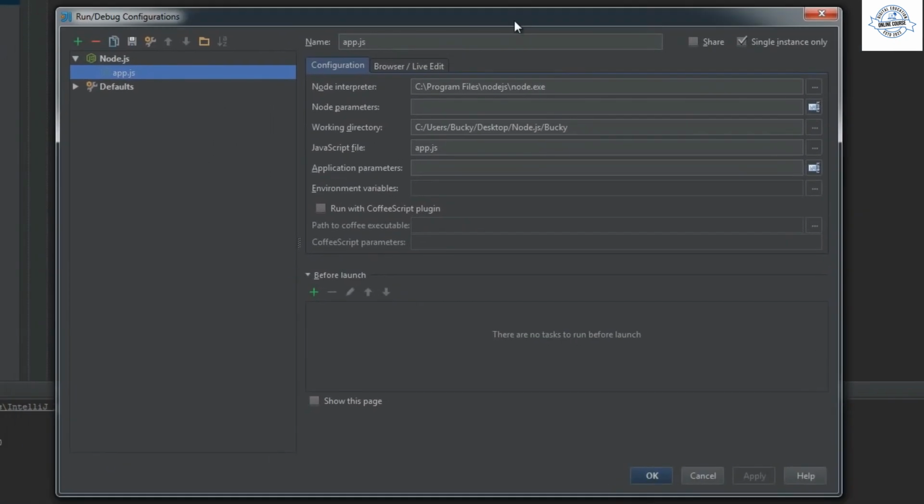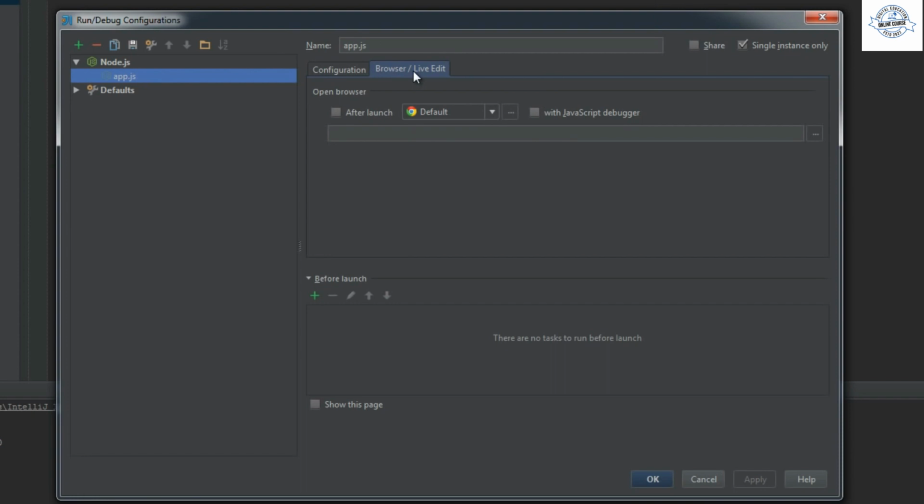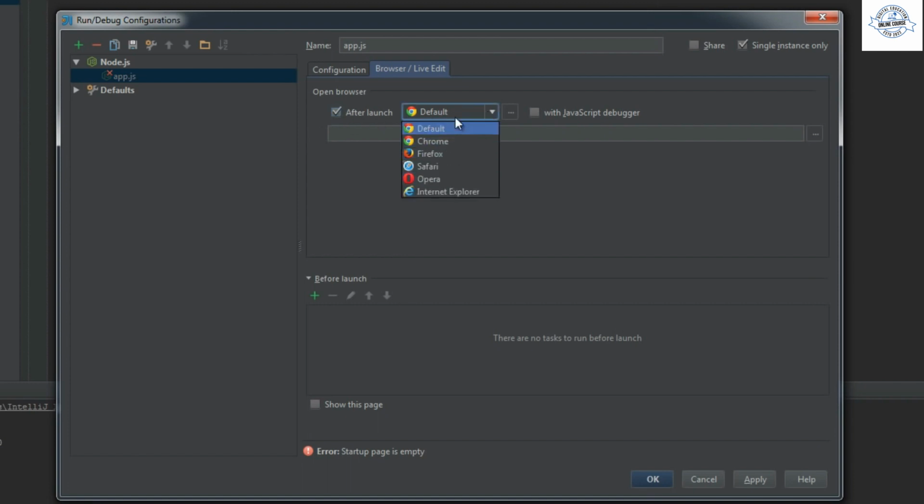And this is pretty much saying how do you want to set up your program to run. Well, if you click the Browser Live Edit tab, then we can say this. After this program launches, then open it in, and you can choose whatever browser you want. I, of course, am using Chrome as my default.